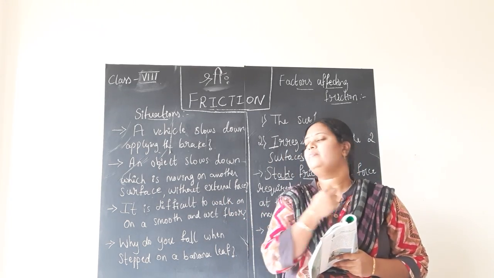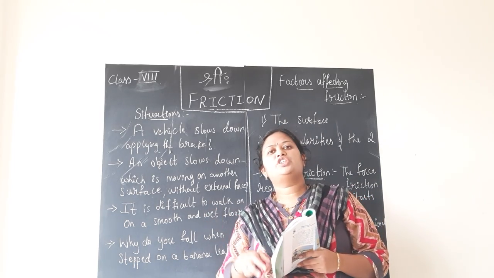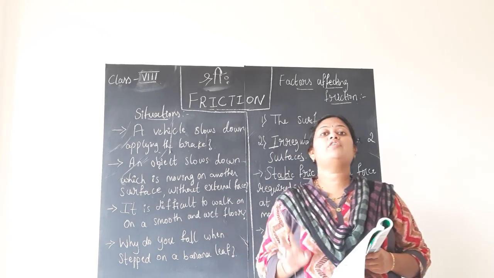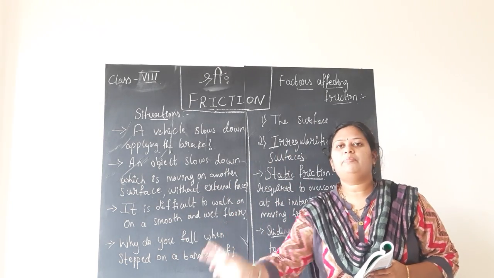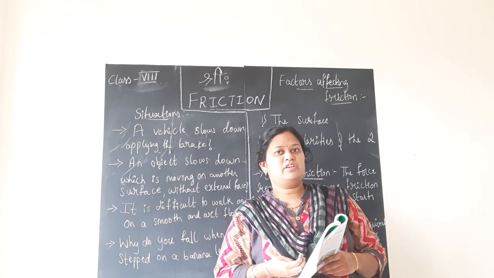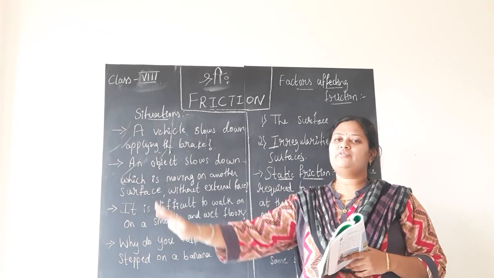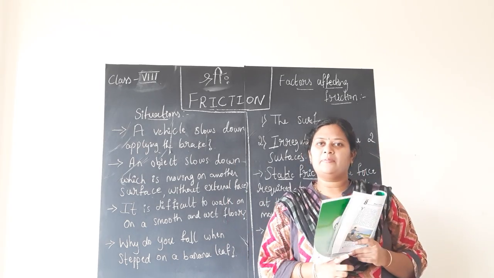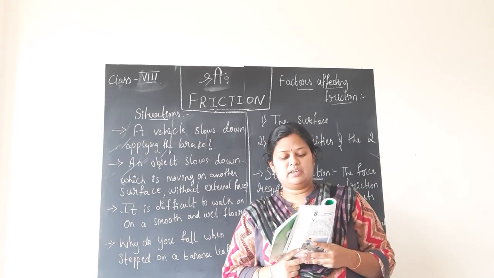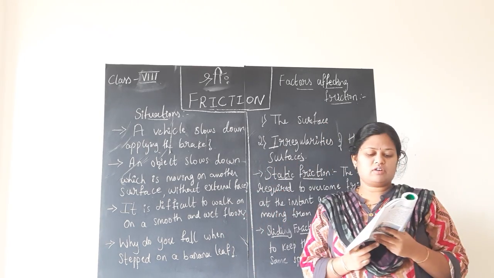See, isn't it, children? It is difficult to walk on a slippery road, means friction is very less, so that is the reason we slip and fall easily. But if you are walking on a tar road, you don't slip and fall easily though the road is wet. Why? Because it is a rough surface. So rough surface means friction is more, smooth surface means friction is less, so we fall easily. This is the answer, children. So let us find out what they have given. Factors affecting the friction is the next concept.